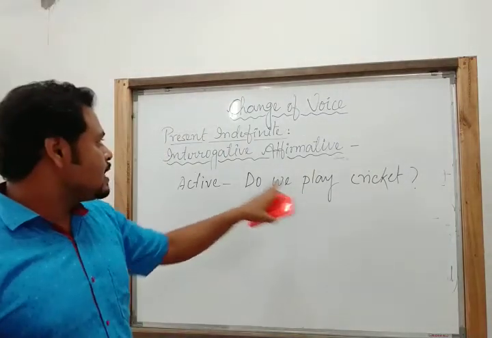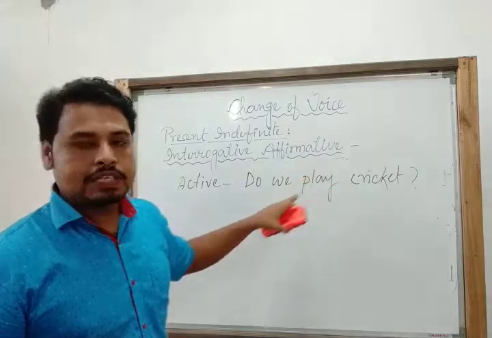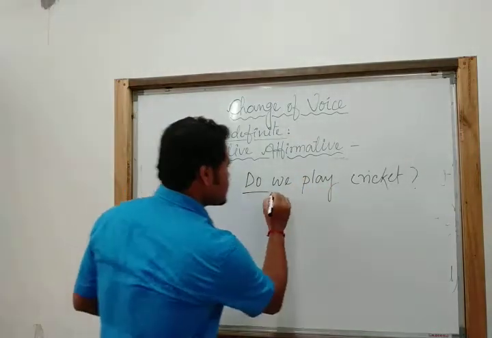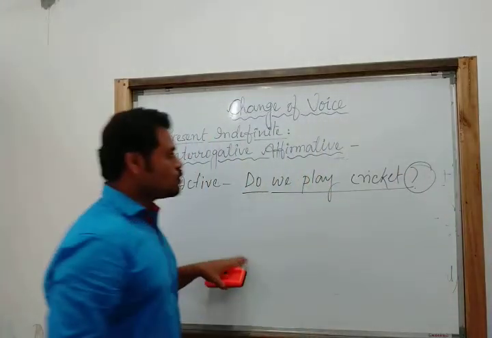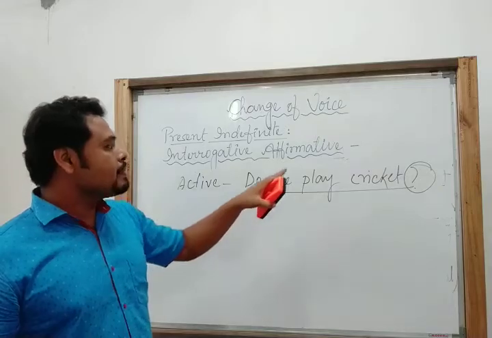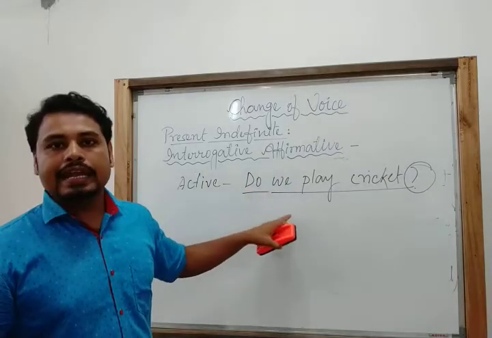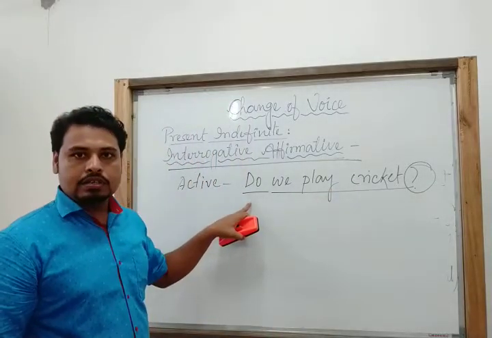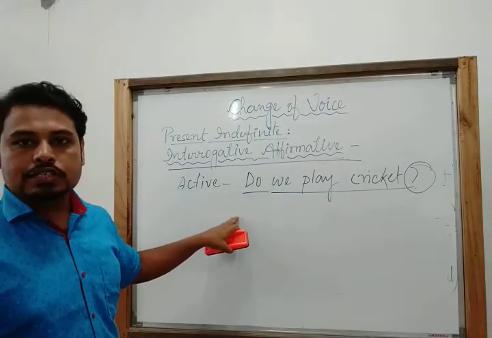So this one is an interrogative affirmative sentence. First of all, why is this interrogative? Because we are asking a question. Here we can see, do we play cricket? We are asking a question, and it is in the affirmative sense, not in the negative sense. That is why this one is interrogative affirmative. So let us try to change this one into passive.